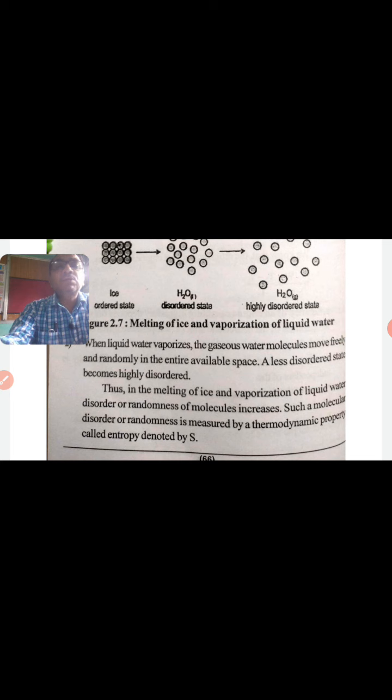Such a molecular disorder or randomness is measured by a thermodynamic property called entropy, denoted by the symbol capital S. The greater the disorder of a system, the higher is the entropy. Conversely, the more ordered the system, the smaller is the entropy.